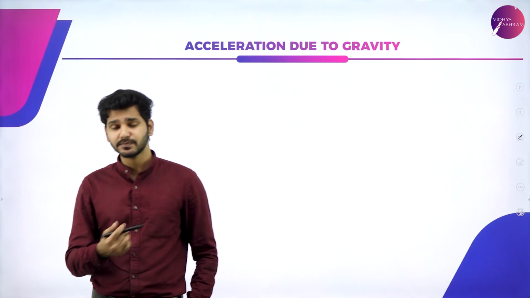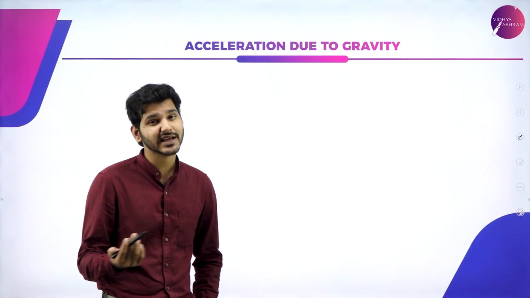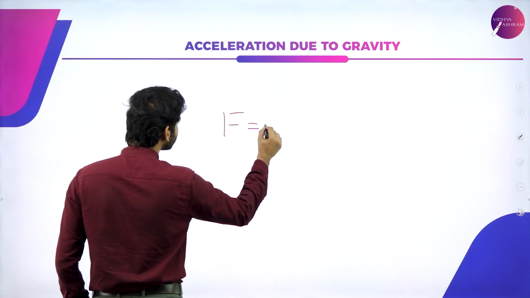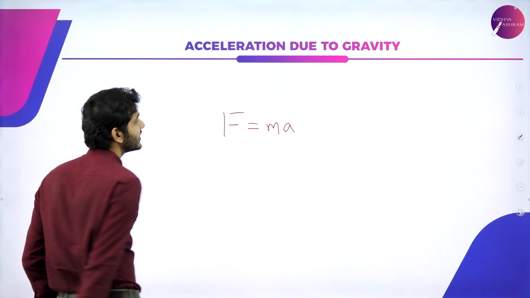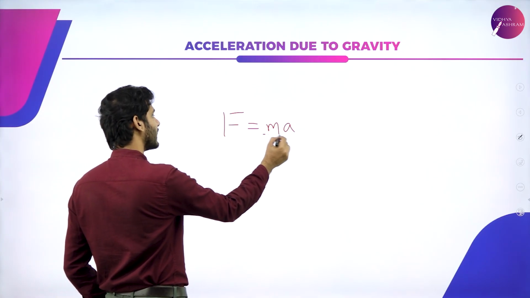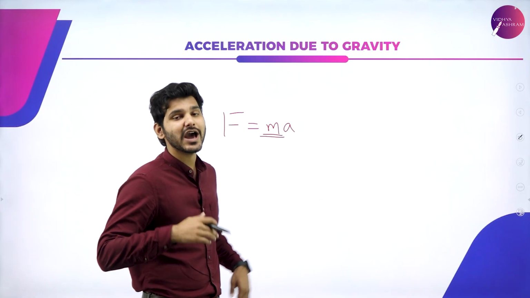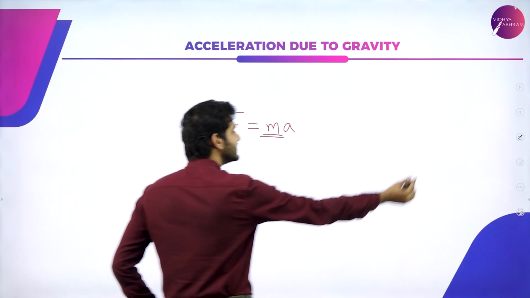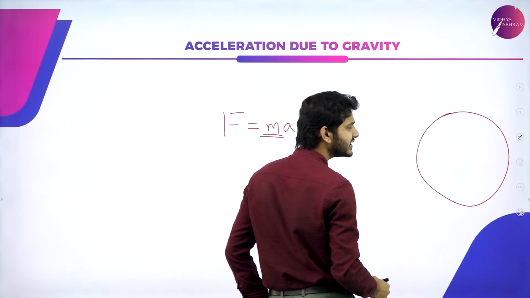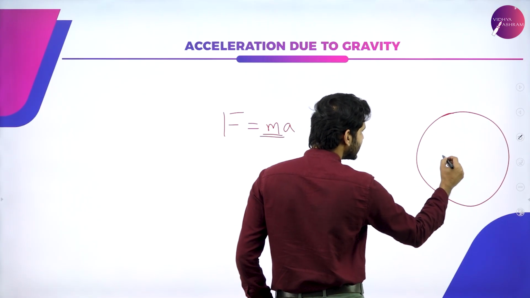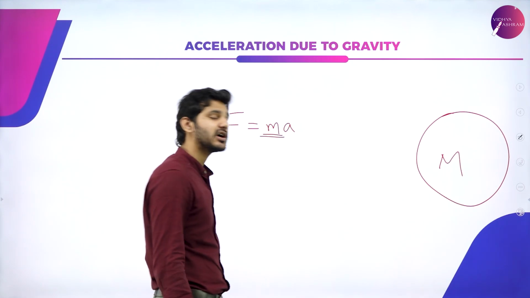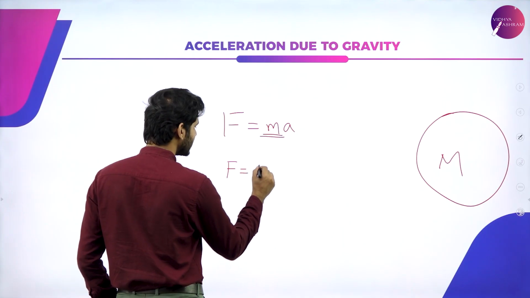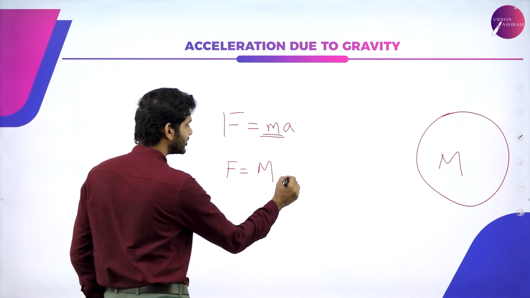Again, we use Newton's simple equations in order to find what acceleration due to gravity is. We know that by the second law, F is equal to ma. Here, what is M? M is the mass of the object that is pulling us towards it. For example, if I assume a case where Earth is pulling down on something, then I can say that M is the mass of the Earth. So I can simply say that F is equal to capital M into a.